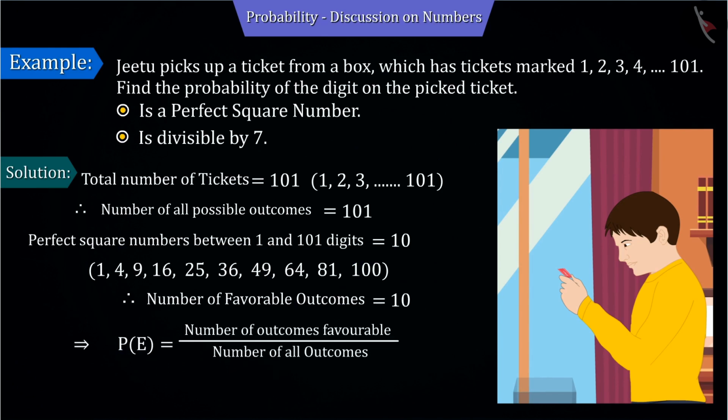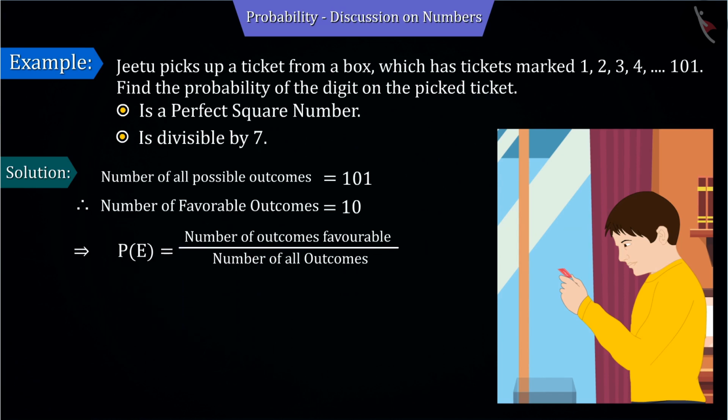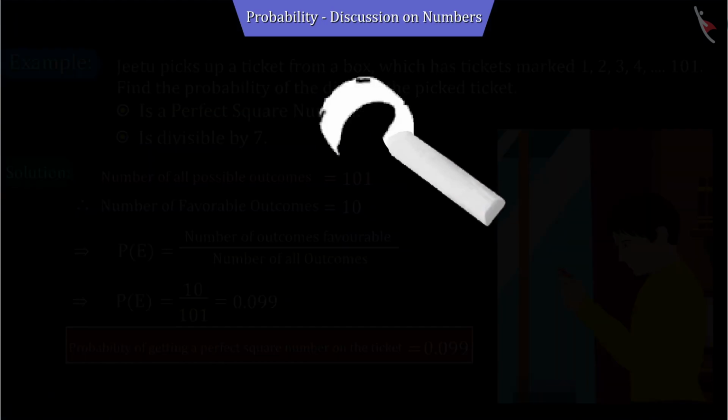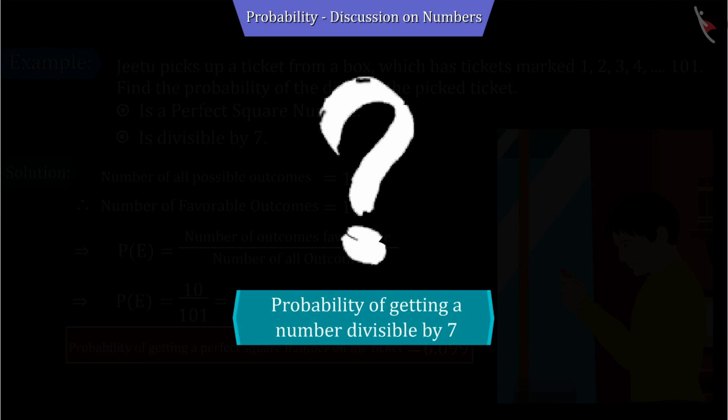Let's substitute the values of the total possible outcomes and the number of results favorable to the event in the probability formula. On solving, we get 0.099. Therefore, we can say that the probability of having a perfect square number is 0.099. Now, can you tell the probability of getting a number on the ticket which is divisible by 7?